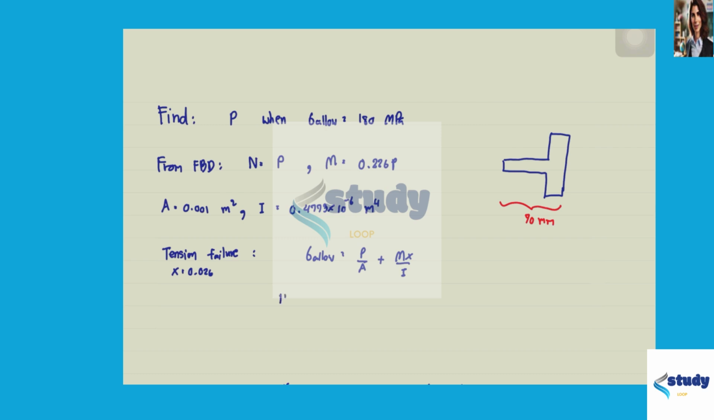So the allowable stress, 180 times 10 to the power of 6, is equal to P over A plus M times x over I. So that makes P equal 13.5 kilonewton.